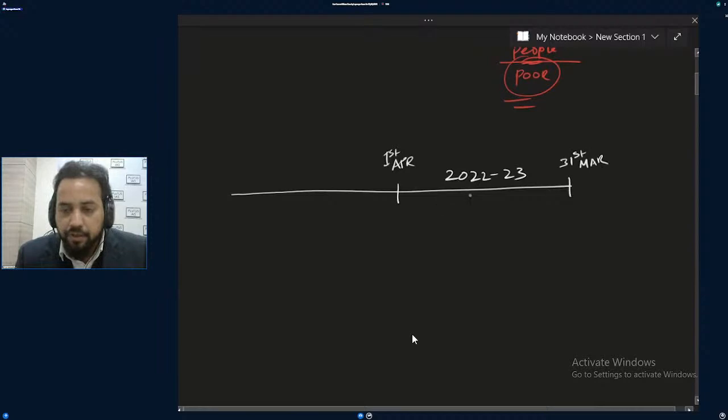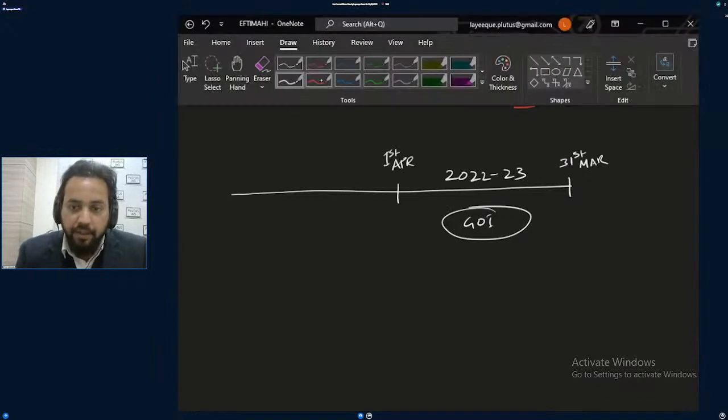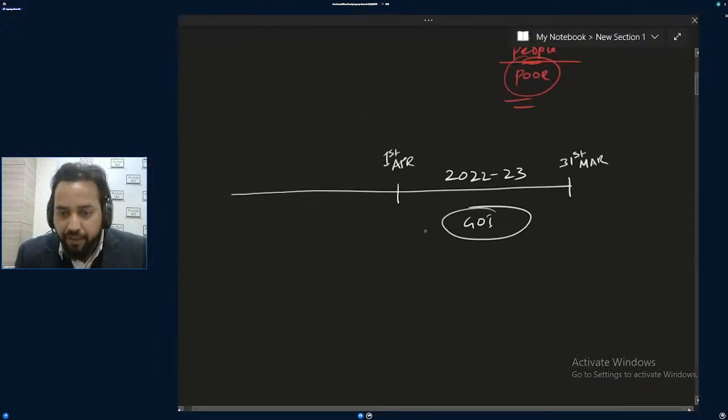What is the government going to do in this financial year? It is the budget of the government of India, and accordingly the state governments also present budgets in their state legislative assemblies. Here the government is talking about what amounts we will be getting and what amounts we will be spending in this financial year, which starts from 1st April. So the government is talking about all the receipts and all the expenditure in this one financial year, which starts from 22.